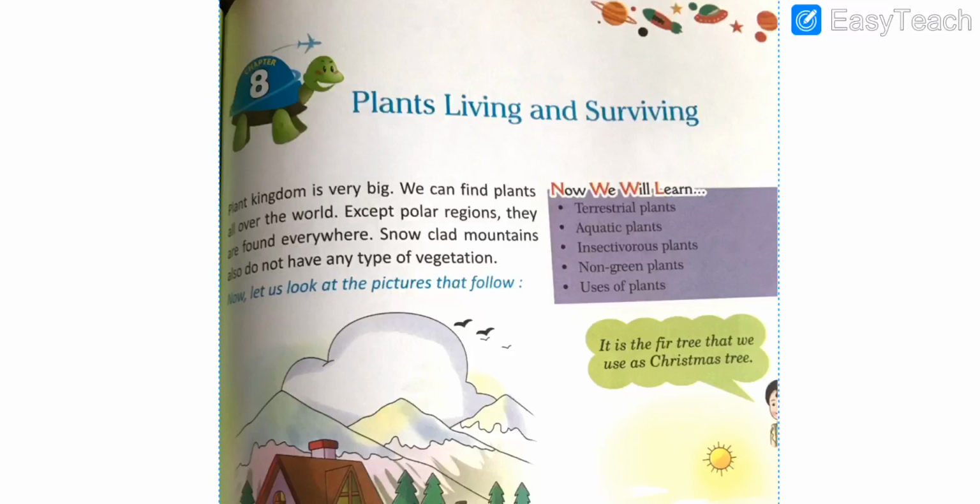Students, this is for class 4th, and today we are going to start our 8th chapter, which is Plants Living and Surviving. Students, in this topic we are going to see the different kinds of plants, like terrestrial plants, aquatic plants, insectivorous plants, and non-green plants also. And we are going to see the different locations where plants are present.